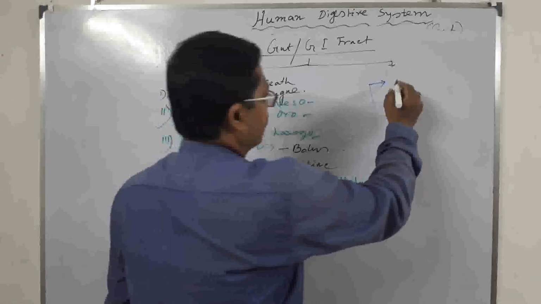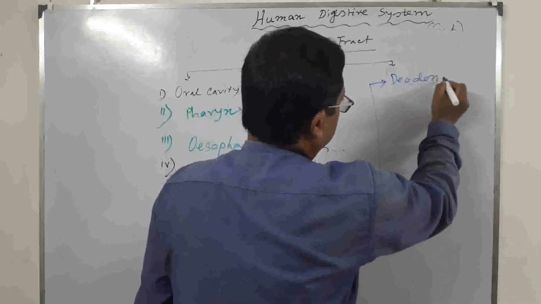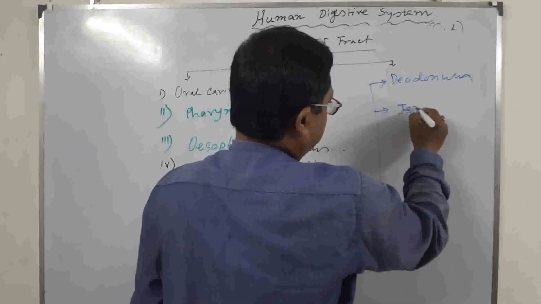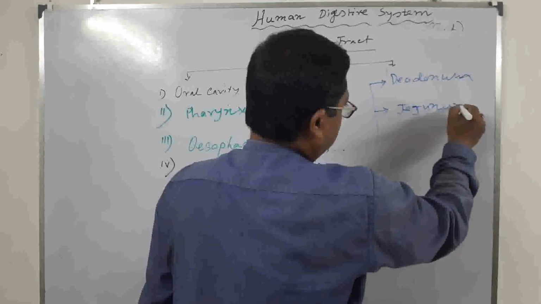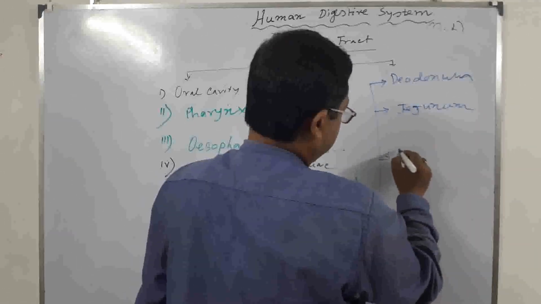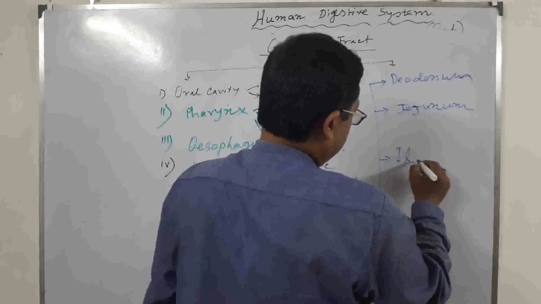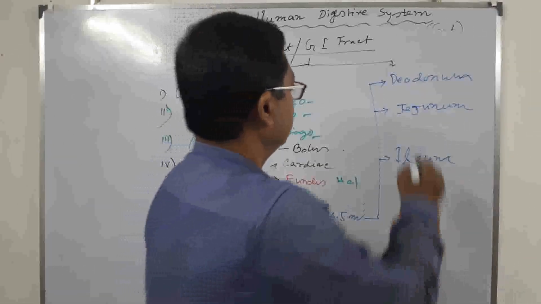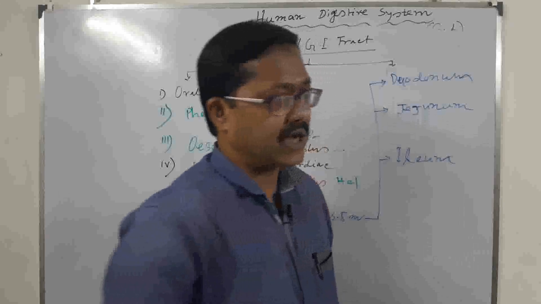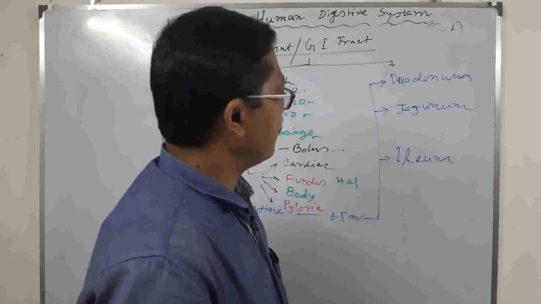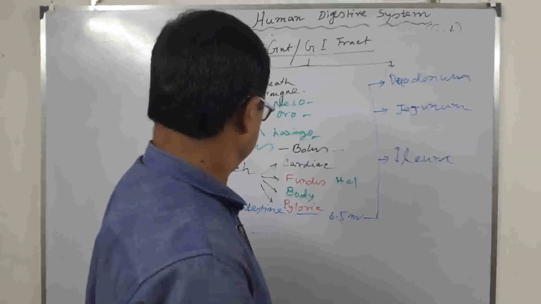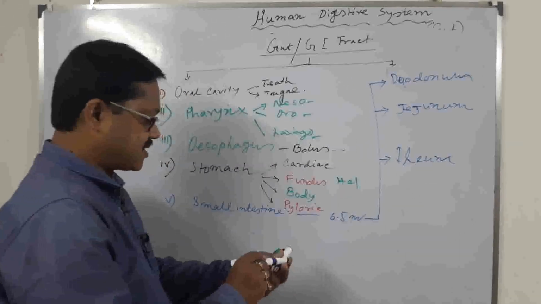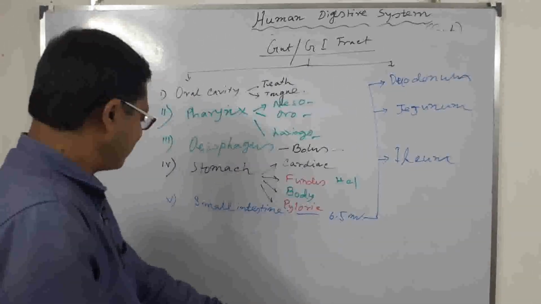One is the duodenum, second is the jejunum, third is the ileum. Duodenum, jejunum and ileum. Three parts are found in the small intestine. And the sixth part is the large intestine.